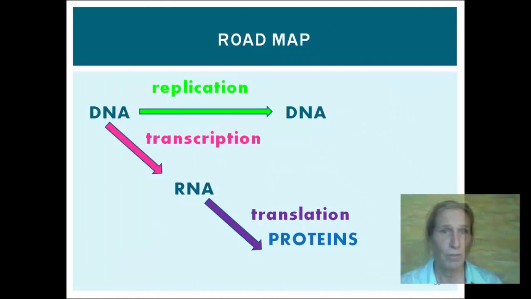Our genetic roadmap is very important. Making DNA from DNA is called replication. This process takes place in the nucleus. It occurs during interphase S phase.